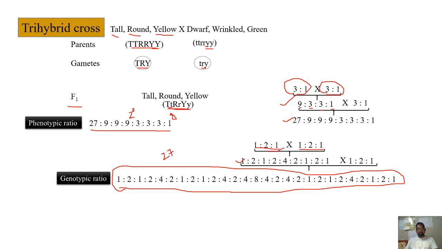In a monohybrid cross, 3 types of genotypes. What are they? Homozygous dominant, heterozygous, homozygous recessive. In case of dihybrid, totally I'm having 9 different types of genotypes in this ratio. The same way, in genotypes of trihybrid cross in F2 generation, totally you'll get 27 different types. I'm talking about the types, not the total number. Right? This is the total types. So this is how you can write the phenotypic and genotypic ratios for the trihybrid cross. Otherwise, you can write the matrix and you can just calculate this.